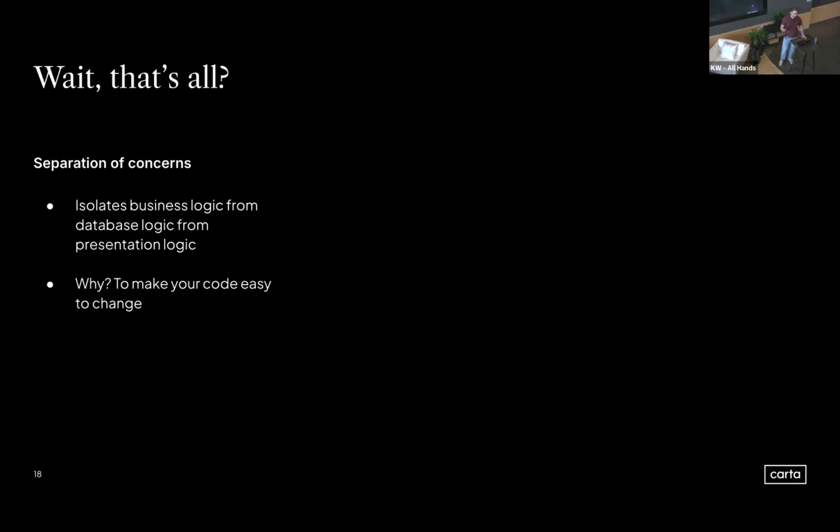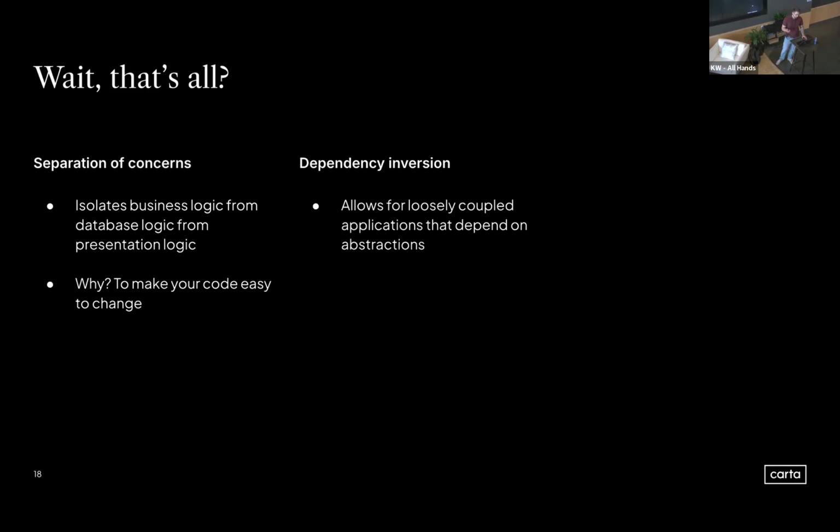And that's an important concern, and it's so that your code's easy to change. Dependency inversion. Now, we don't do this a lot in Python, but for Java devs, you're probably well aware of this principle. It's the ability to create applications that are loosely coupled around interfaces or contracts, not directly inheriting from other dependencies. Why would we have dependency inversion? Well, what if we need to swap out our database provider or switch to a different caching provider? It's to make our code easy to change.